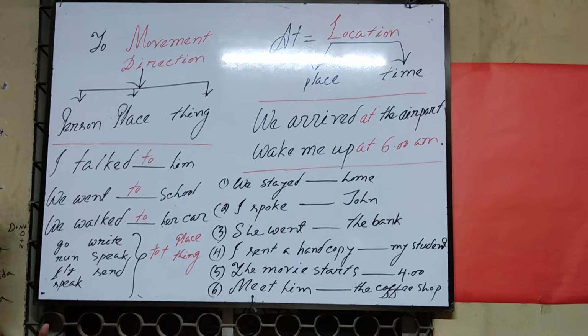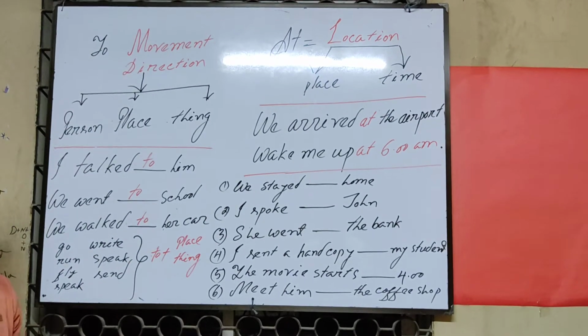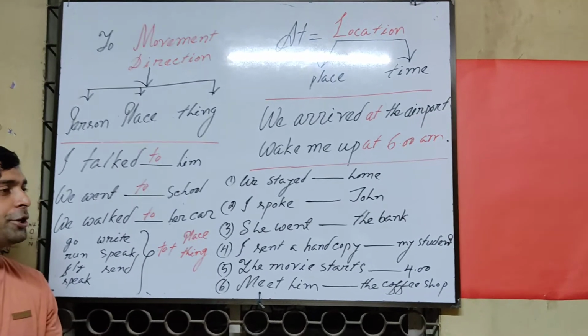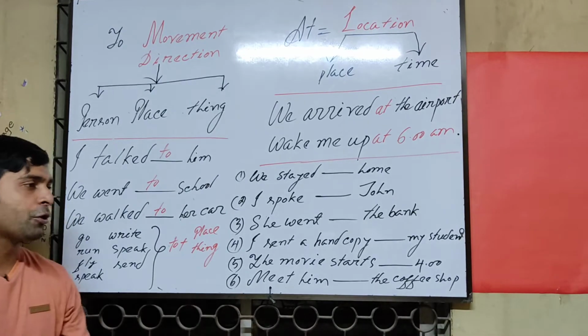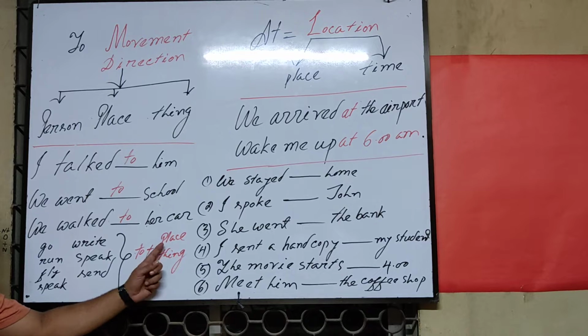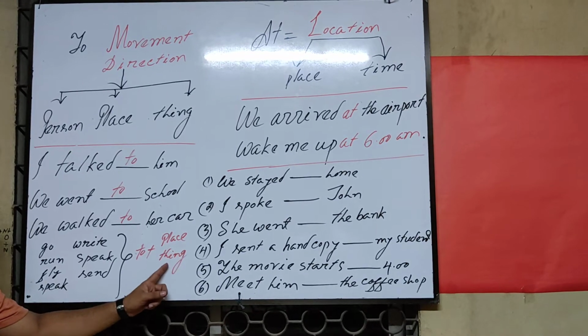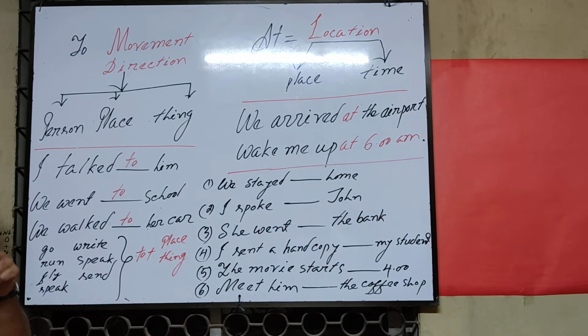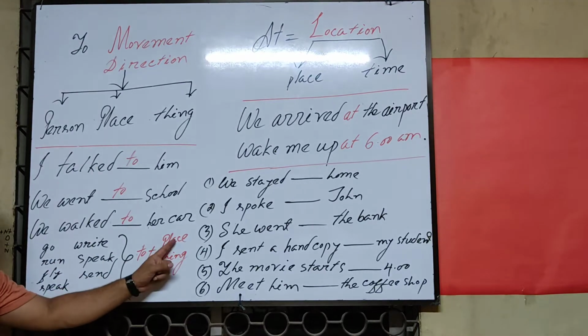If you like to go to the place, just right now I am going to market, I am going to school, I am going to college. So you can say here, I go to college. So what kind of thing is it? Is this a thing or place? Yes, you are right, this is a place. So I go to school.